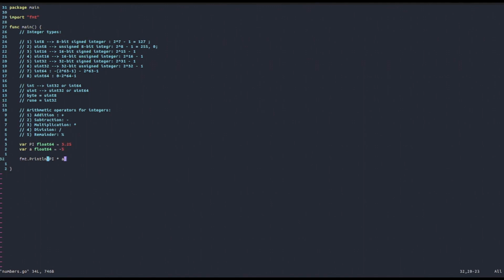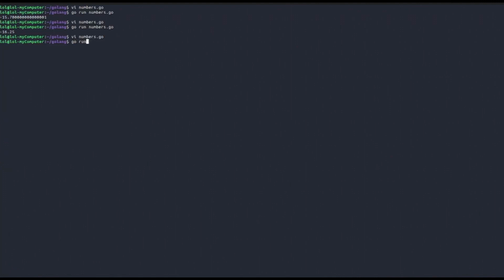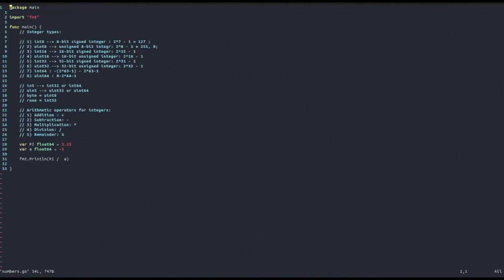And then between floats, there's actually also division. And division yields the result that you want to see. In fact, this gives -0.65. And so, with this said, I think we have said enough about arithmetic operations and integer types as well as floating point numbers. And for this reason, I will conclude this video here.